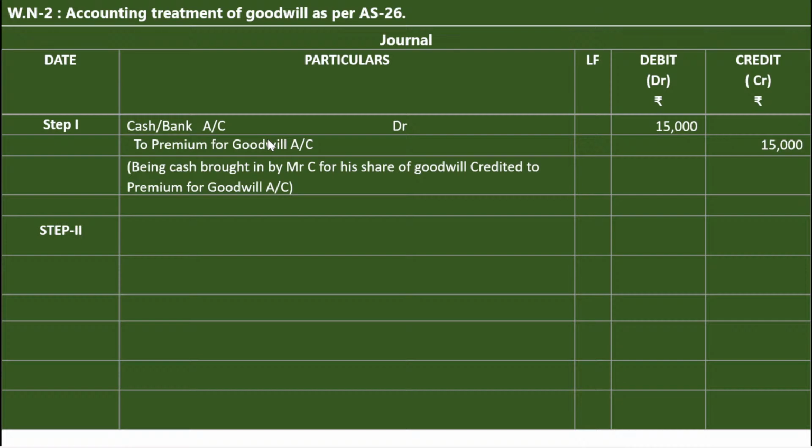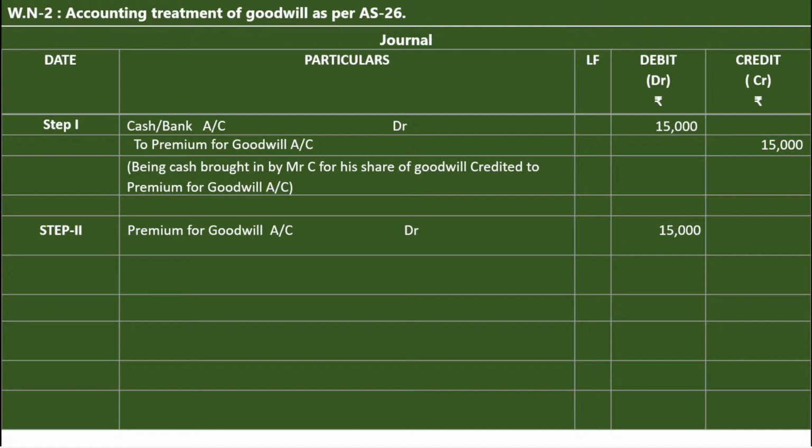In order to close it, now we have to write debit. Premium for goodwill account debit. The reason is that we are closing this premium for goodwill. Earlier it was credited; in order to close, now we have to debit it. So premium for goodwill account debit, amount 15,000.